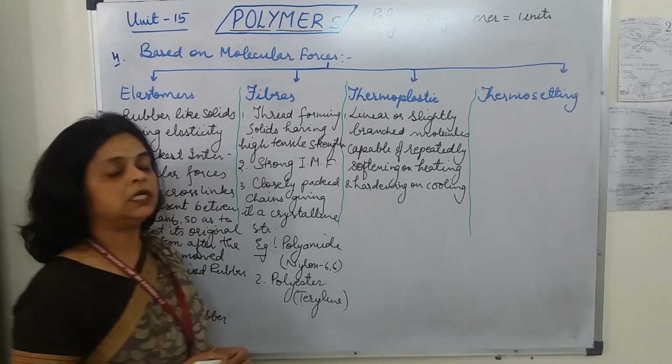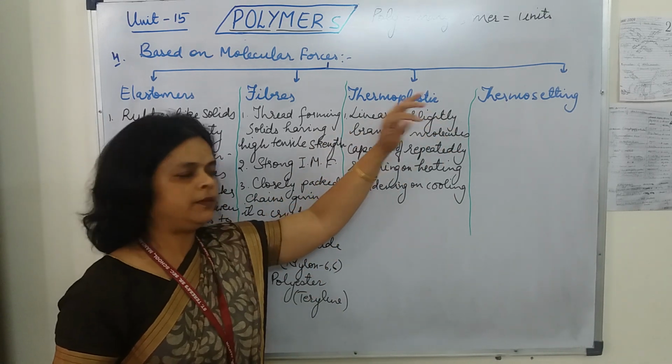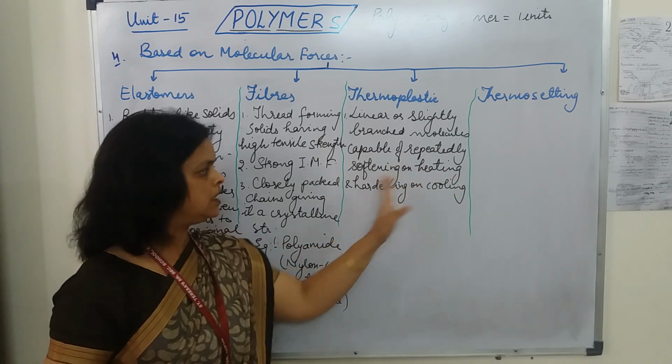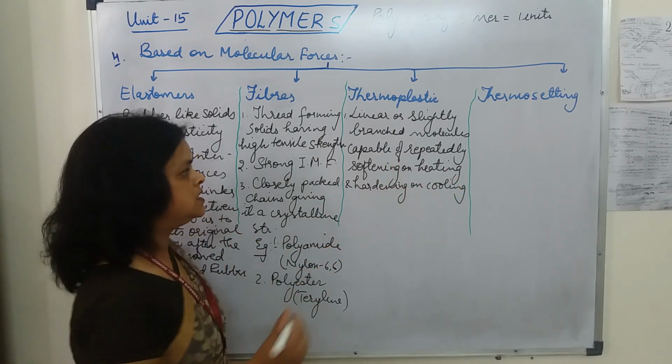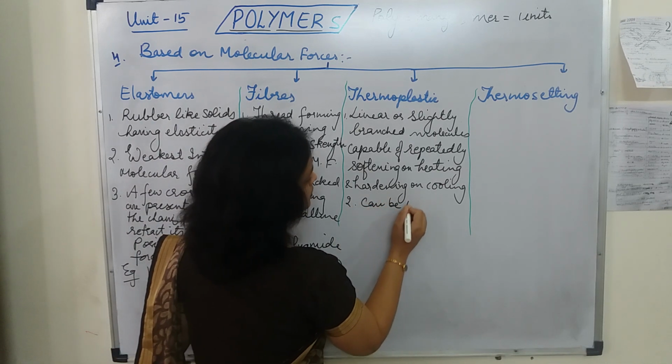So thermoplastics are linear or slightly branched molecules, or you can say polymeric chains, capable of repeatedly softening on heating and hardening on cooling. Second point we can write, can be reused.